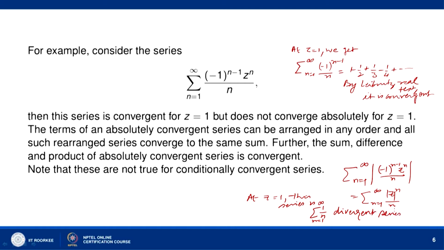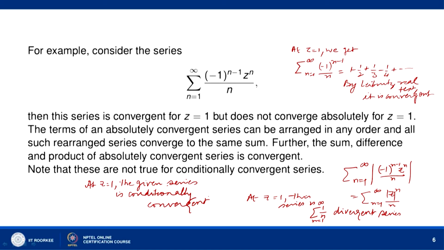And therefore, at z equal to 1 the given series is convergent, but not absolutely convergent. So, the given series is conditionally convergent.